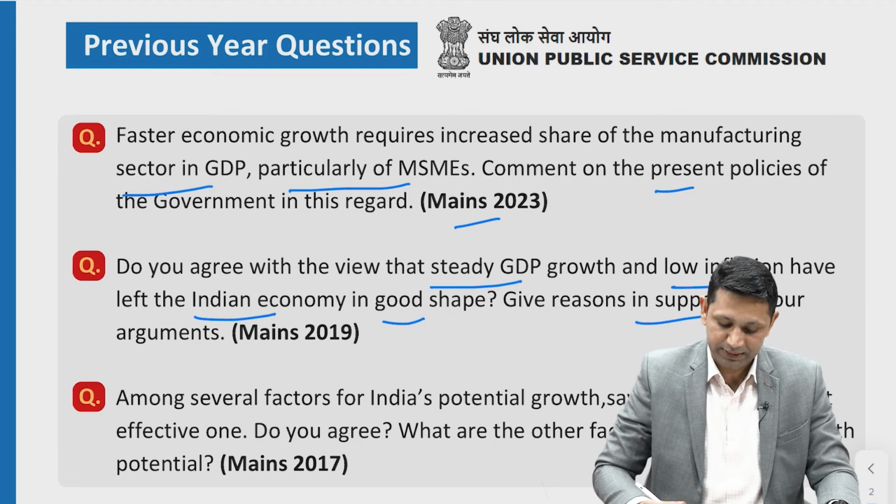Mains 2019. Then, among several factors of Indian potential growth, saving rate is the most effective one. Do you agree? What are the other factors available for growth potential?